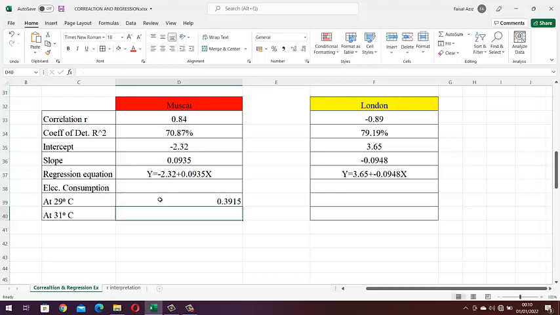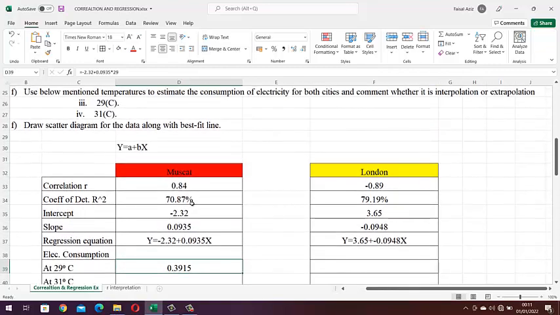We'll click enter, and here it comes 0.39. This is the consumption. Now, is it interpolation or extrapolation? We need to check that.